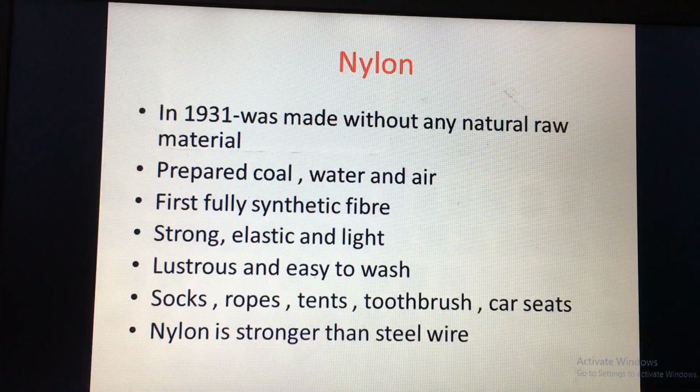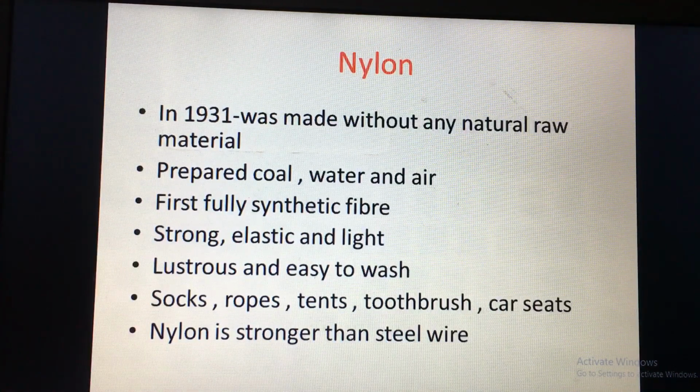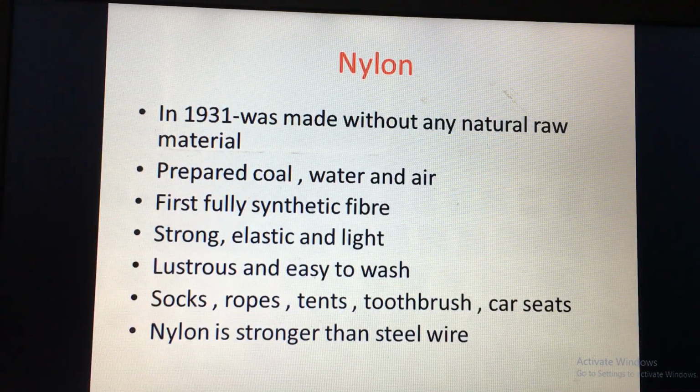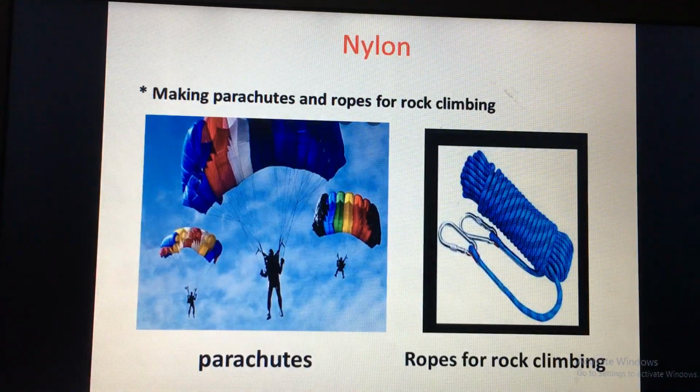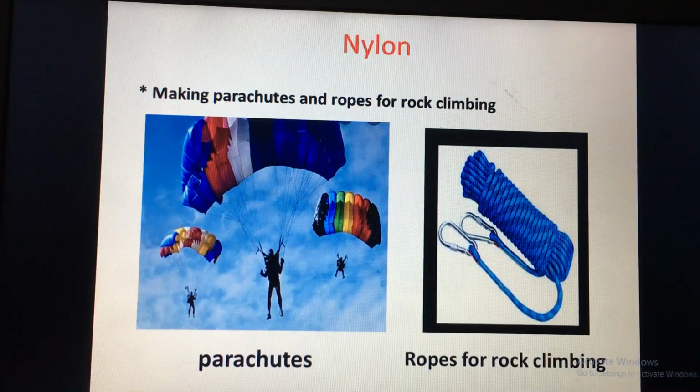Now it's strong but elastic and lightweight. We believe that a thread of nylon has much more strength as compared to iron. Therefore, we use nylon in parachutes and in rope making. All the ropes you have for climbing are made of nylon.